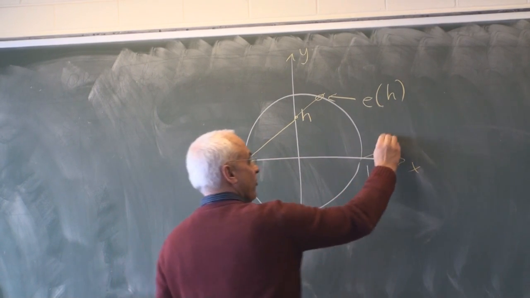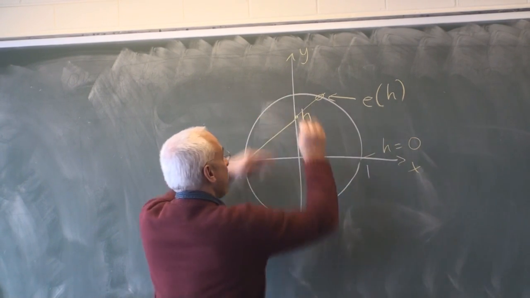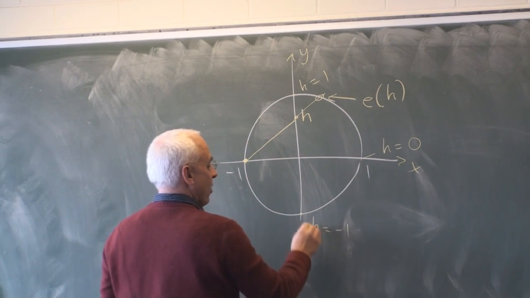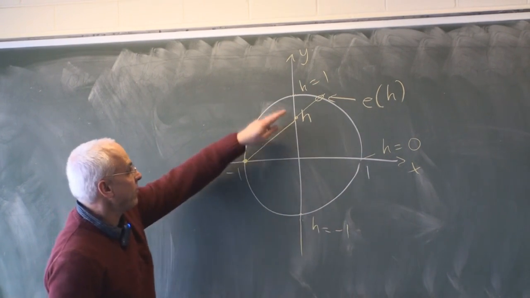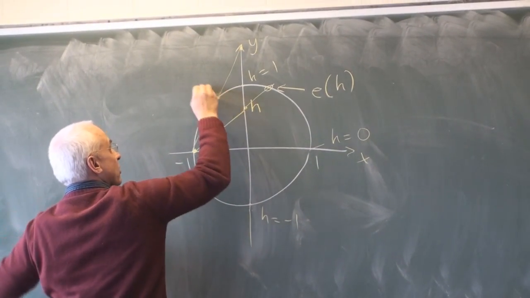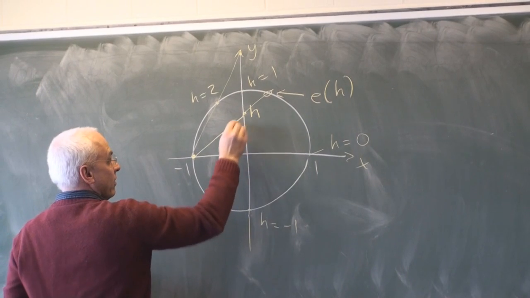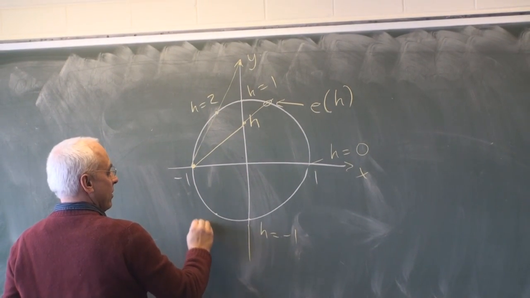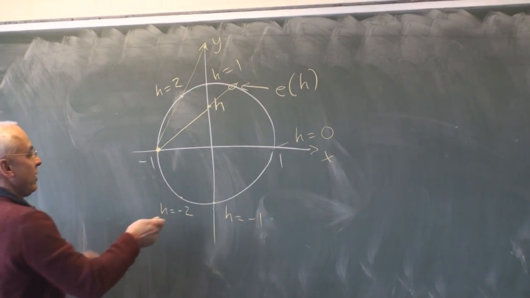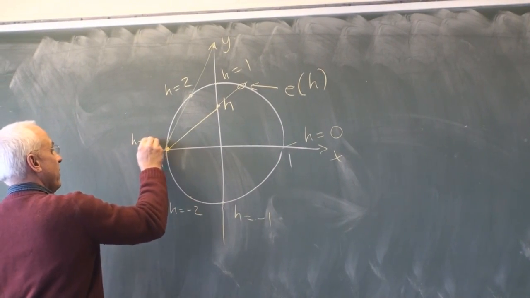So this corresponds to h equals 0. This corresponds to h equals 1. This corresponds to h equals minus 1. And if h was equal to 2 up here, then this would be h equals 2, and so on. This point here is h equals infinity.